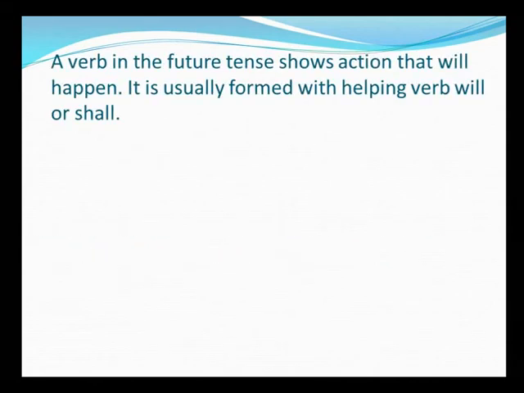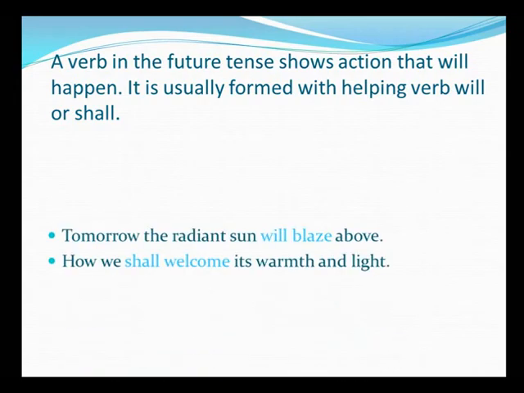Now we come to the third type, which is future tense. A verb in the future tense shows action that will happen. It has not happened right now, but it is going to happen in the future. It is usually formed with the helping verb will or shall. Let us look at the examples. Tomorrow, the radiant sun will blaze above.